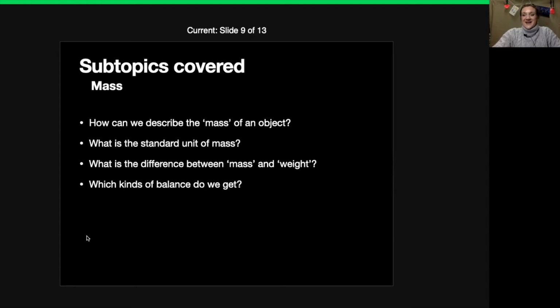Next, we have mass. So mass is definitely not weight. There's a difference between the two, okay? And unfortunately, due to the fact that people weigh themselves, mass and weight are extremely confused by most people. So how can we describe the mass of an object?